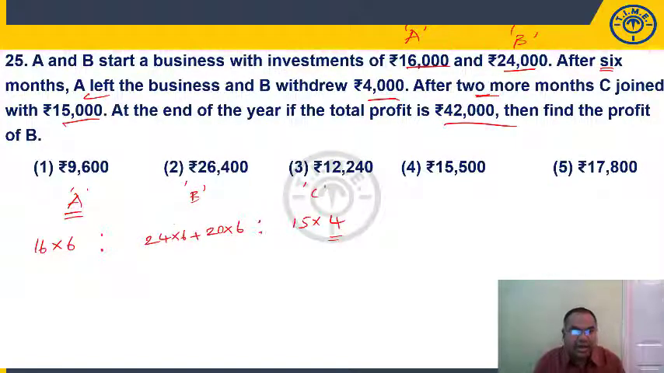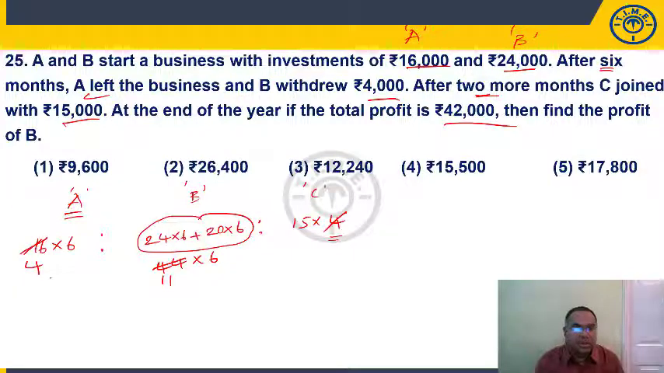If I take 6 common here, this will be 24 plus 20, 44 into 6. So 4 11s 44, 4 4s 16. Again 3 2s are 6, 3 2s are 6, 3 5s are 15. So what is the ratio? A is to B is to C. Profit sharing ratio is nothing but 4 2s are 8 is to 22 is to 5.